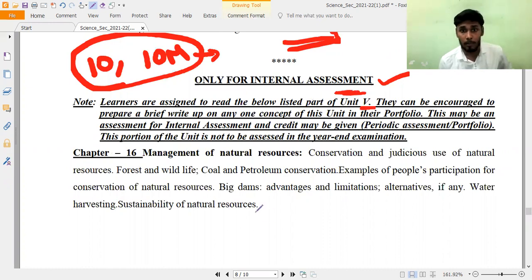That is also what they are mentioning. You have to do it. Unit 5, chapter number 16. Actually, this is the last chapter. It is not there for term 1 and term 2. But for internal assessment, you need to do this in your portfolio.